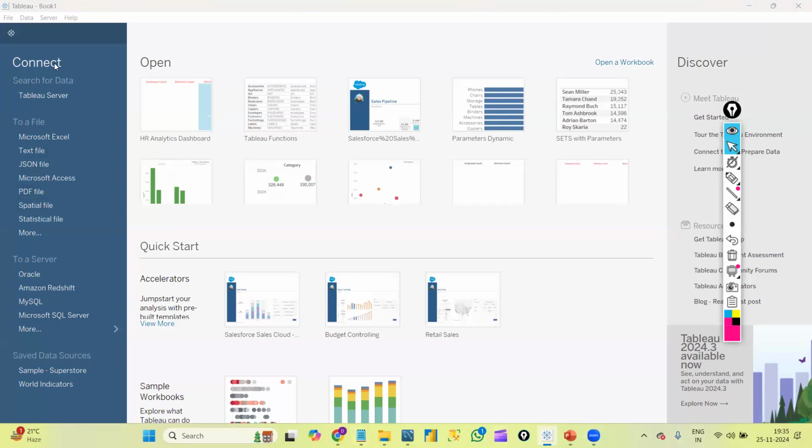We have something called connect here, which is called the connect panel. Basically, to create any Tableau reports, graphs or visualizations, we need data, correct? The data can be in any format. It can be in the form of an Excel file, text file, PDF file, or any kind of server, like Oracle server, MySQL, Microsoft SQL server. The data can be in any format or any database.